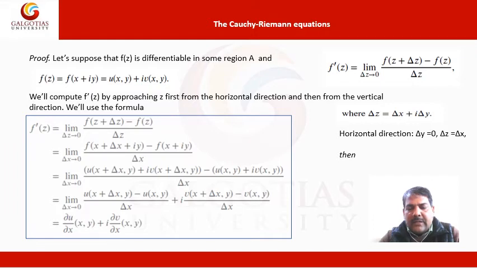This can also be written as limit delta x tending to 0, u(x plus delta x, y) minus u(x, y) divided by delta x, plus iota times v(x plus delta x, y) minus v(x, y) divided by delta x. By taking the limit delta x tending to 0, this equation can be written as del u by del x (x, y) plus iota del v by del x (x, y).